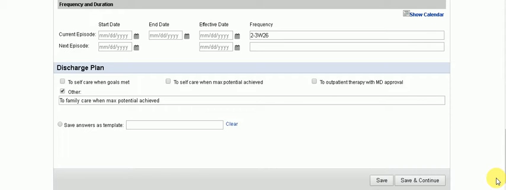Hi, so we're now in the frequency and duration part of the Teramax staffing QA department guidelines on how they approve the notes. I want you guys to check the insurance handbook for the particular patient if ever you have a question, because this is only a training, but in the main rule we need to follow the insurance handbook. So again, this is only a guideline for the back office.